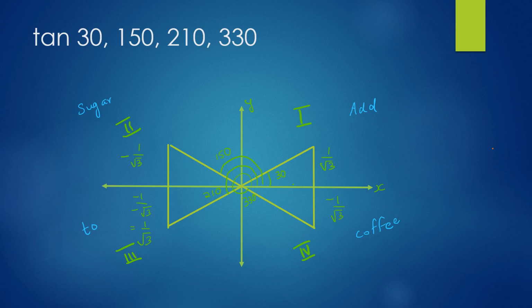If you look at the statement, add sugar to coffee, it's an acronym where we see that all sine, cos, tan are positive in first quadrant, sine is positive in second quadrant, tan is positive in third quadrant, and only cos is positive in the fourth quadrant. Now you can see how simple it has been to find tan of all four angles using the graph without the formula. The formula, you make mistakes and you take long to find. And we'll go to the next slide into some exercises.